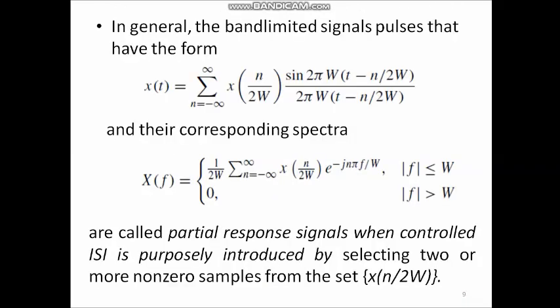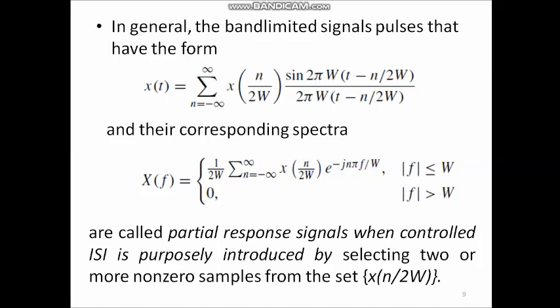Okay, finally, we will define the partial response signal equation in time domain and frequency domain. By substituting specific values for n equal to 0, 1 and other conditions, we can get the duobinary signal equation from this, and by substituting specific values for n equal to minus 1, n equal to 1 and other values, we will get the modified duobinary signal equations. So, this x(t) and X(f) are the general forms.